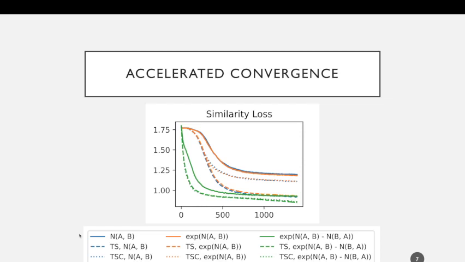This two-step registration, as can be seen in the dotted and dashed lines, accelerates convergence over the solid lines, which are single-step registration. But on top of that, we see that the inverse consistent approach actually converges faster. Even a single-step inverse consistent converges faster than a single-step traditional approach.